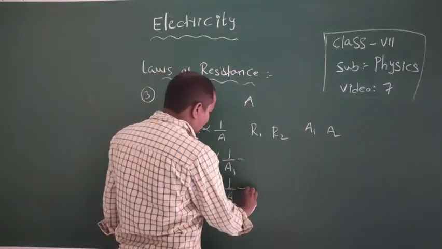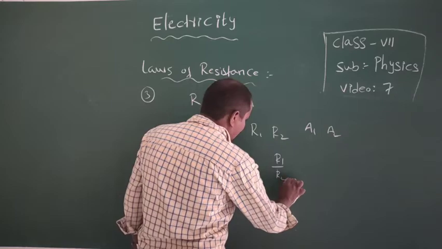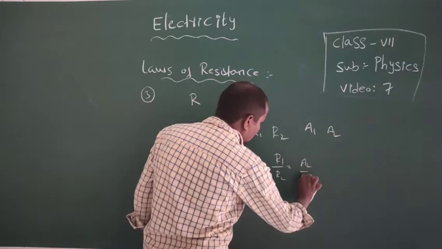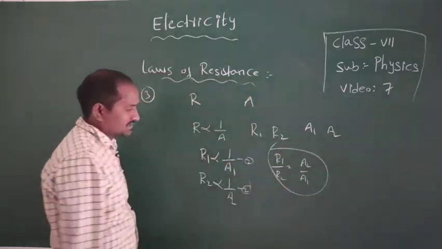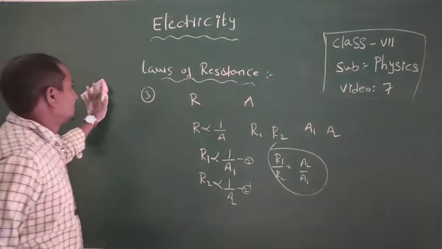So from these two we can write here R1 by R2 is equal to A2 by A1. It is the third law.